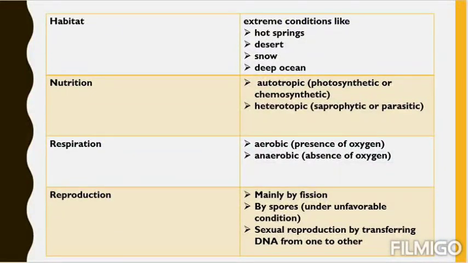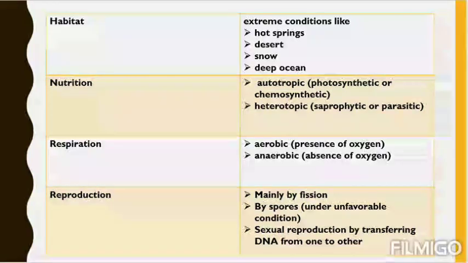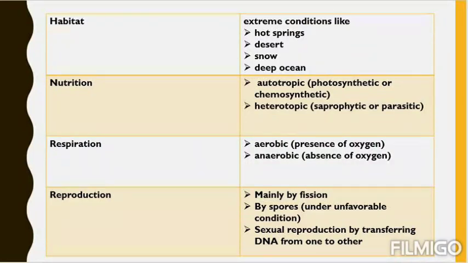Next, come to reproduction. Here reproduction occurs mainly by fission. Fission means one body splits into two and becomes two individuals. Remember, one body splits or breaks into two and becomes two new individuals, just like a bacteria. A bacteria can split into two and develop into two new individuals. That is called fission.